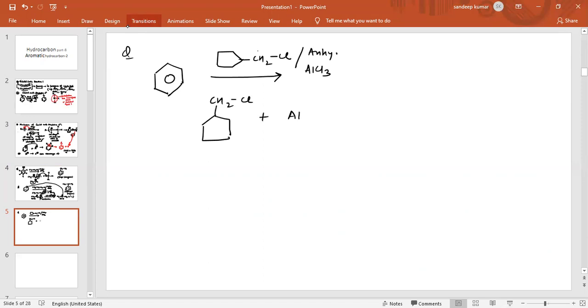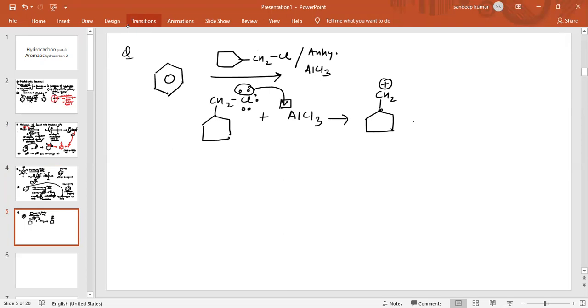As we know, this aluminium has a vacant orbital, and there is a lone pair of electrons on the chlorine atom. So this lone pair of electrons will be donated into the aluminium vacant orbital, and this will convert into CH2 positive.